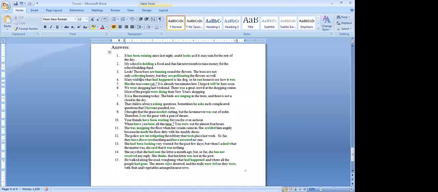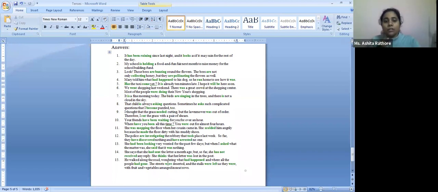The next statement comes in the past tense, simple past. Why? Because this entire situation of people disappearing has already happened, and then in this sentence we are talking about the further situation. The streets were deserted and the stalls were left as they were. Understood?